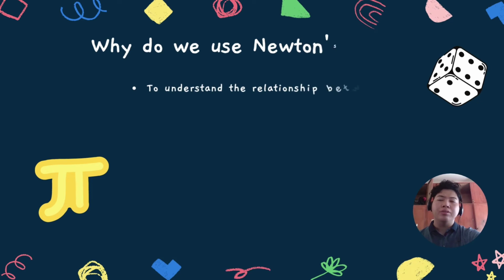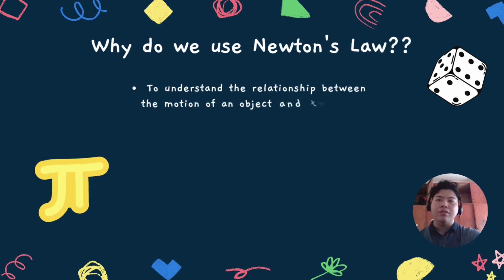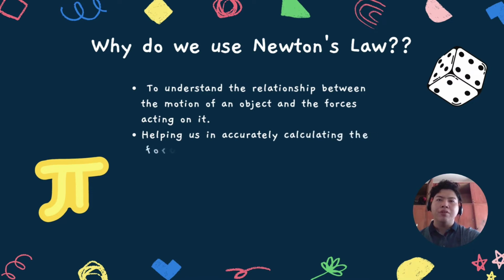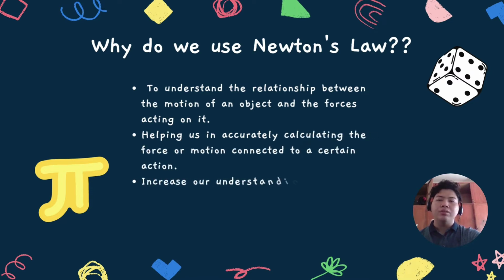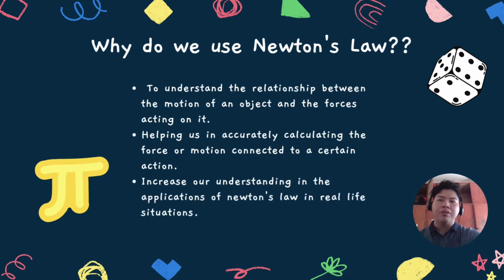So why do we use Newton's law? First of all, we use it to understand the relationship between the motion of an object and the forces acting on it. We also use it to help us accurately calculate the force or motion connected to a certain action. It also helps us in increasing our understanding of the applications of Newton's law in real-life situations.